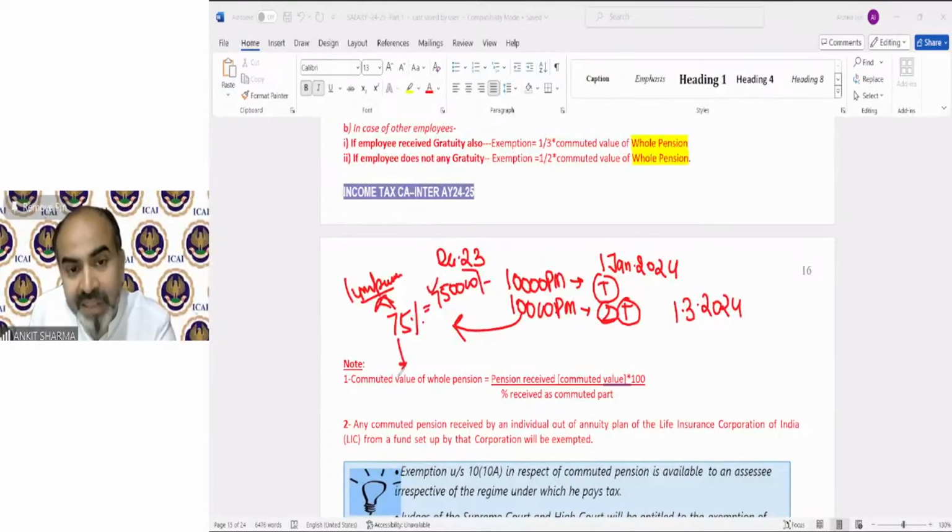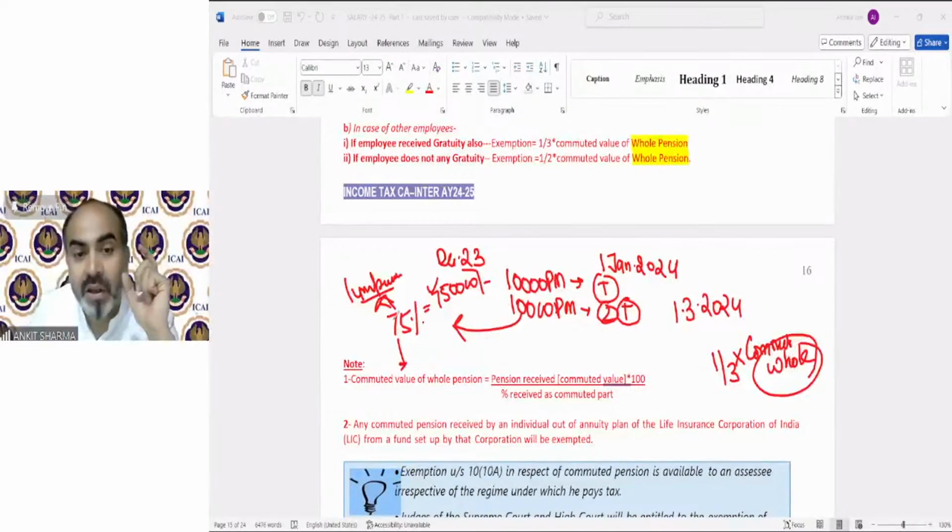Now this formula says the exemption, based on 1/3 or 1/2, whatever it is, is based on the commuted value of the whole pension, not the pension you received in lump sum. The word is whole pension. So I received 75%, which is 7,50,000, but I need to calculate the total pension amount I would be eligible for, because 7,50,000 is equivalent to 75%.